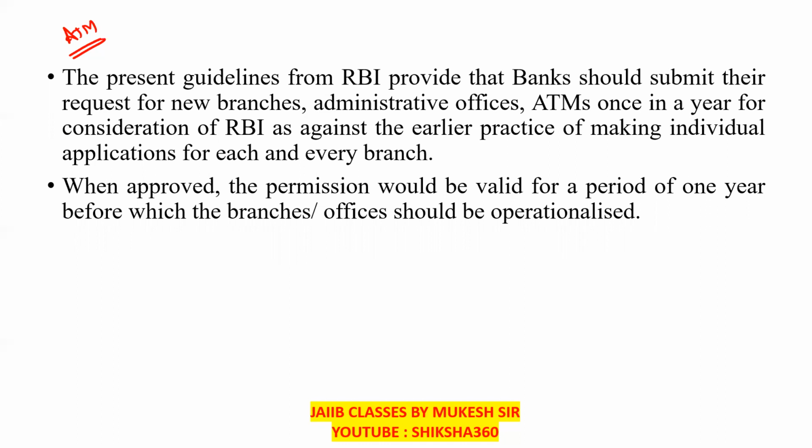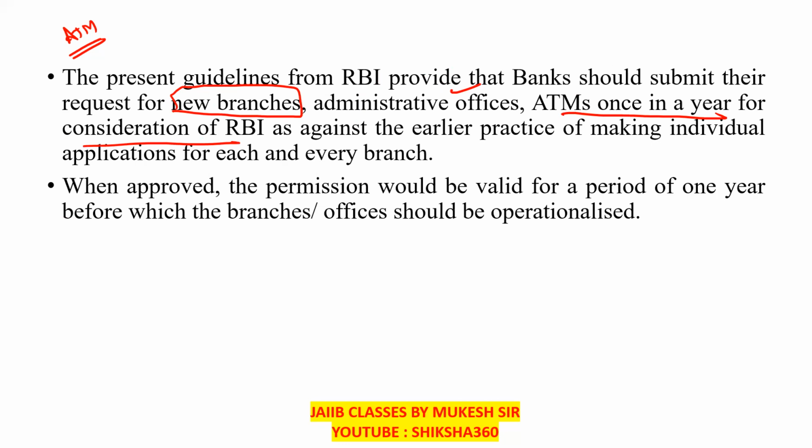The present guidelines from the RBI provide that banks should submit their request for new branches, administrative offices and ATMs once in a year for consideration of the RBI, as against the earlier practice of making an individual application for each and every branch.